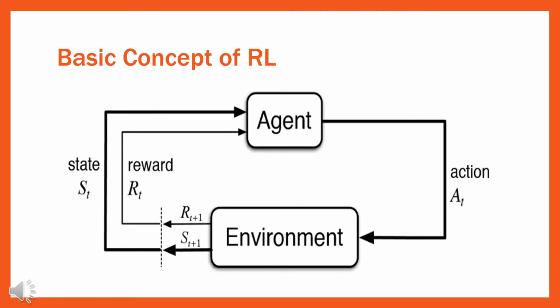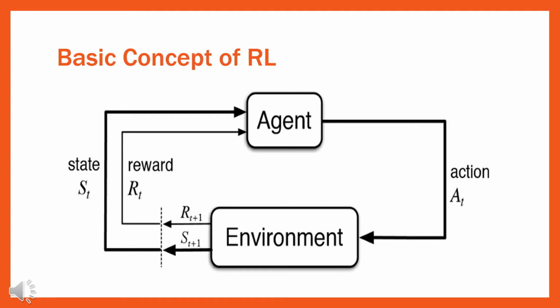Agent is a hypothetical entity which performs action in an environment to gain some reward. What is action? Action means all the possible moves that the agent can take. And environment is the scenario the agent has to face. State means the current situation returned by the environment. The reward, that is R, is an immediate return sent back from the environment to evaluate the last action by the